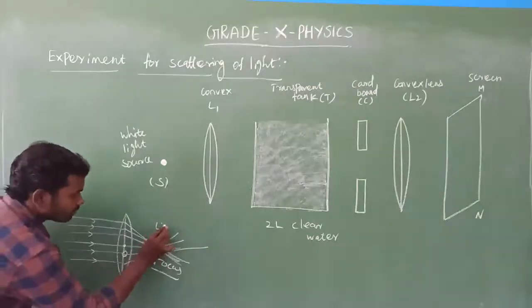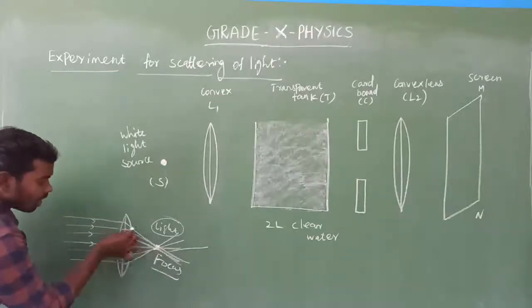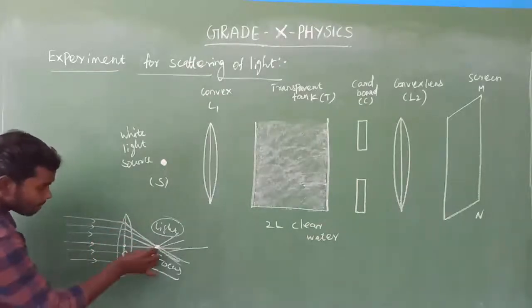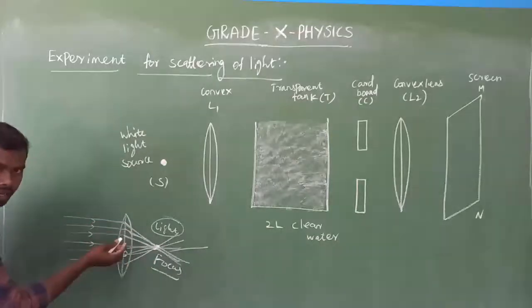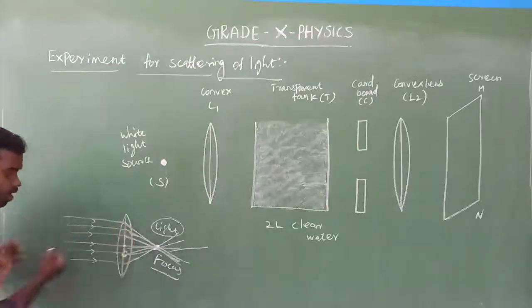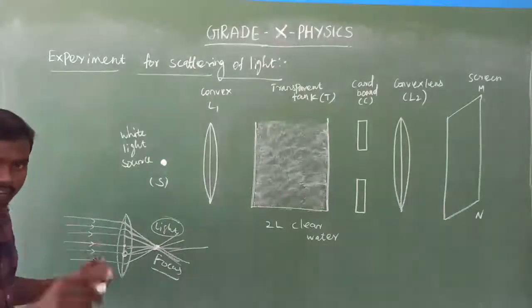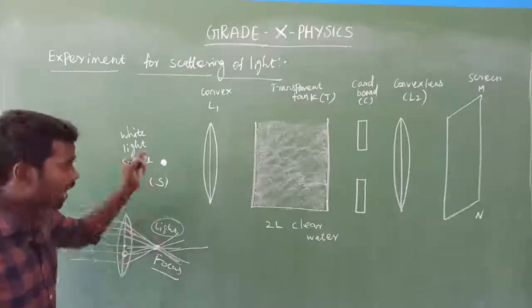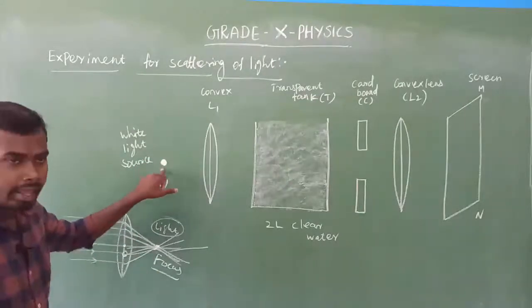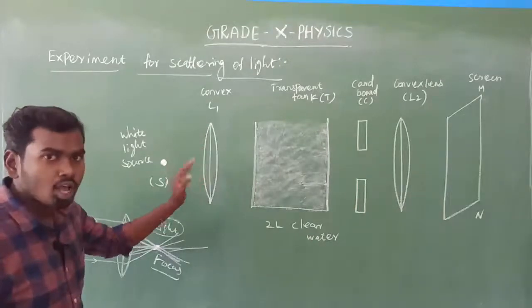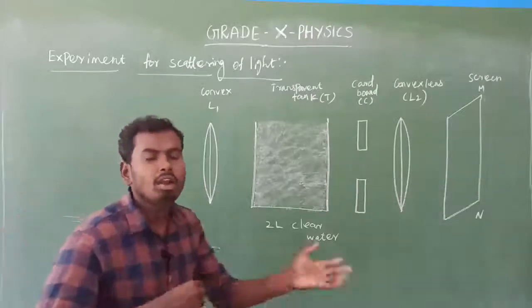Consider this light source is placed here, at focus. What will happen? These light rays come from the light source and fall on the convex lens, and they become parallel to each other, as well as parallel to the principal axis. Am I right? The same process happens there, because here the light source is placed at the focus of the convex lens. So after refraction, all the light rays will be parallel to each other.